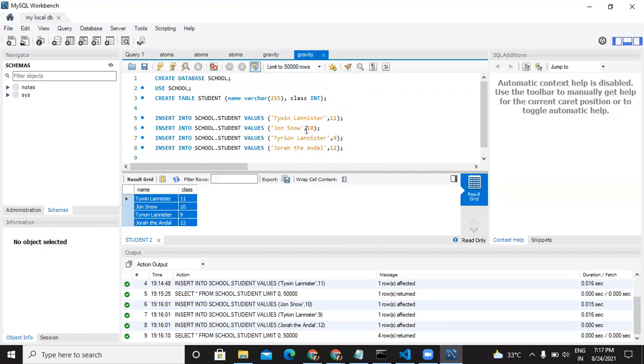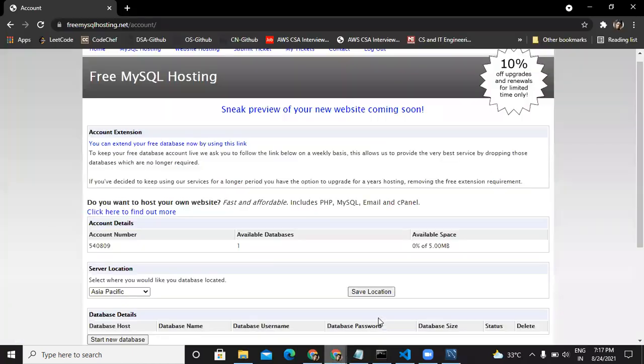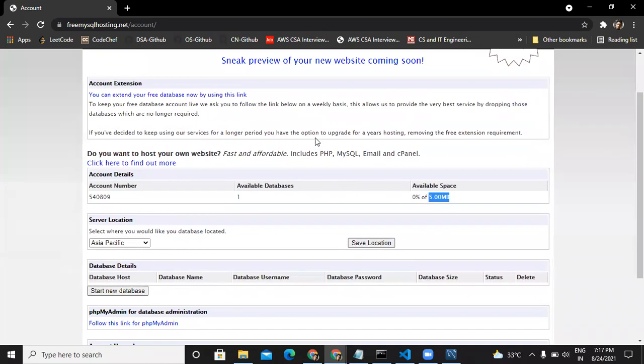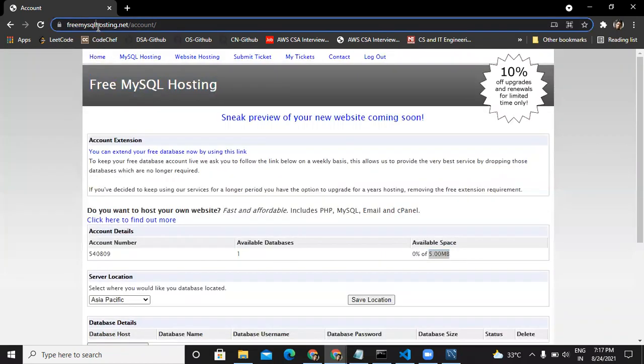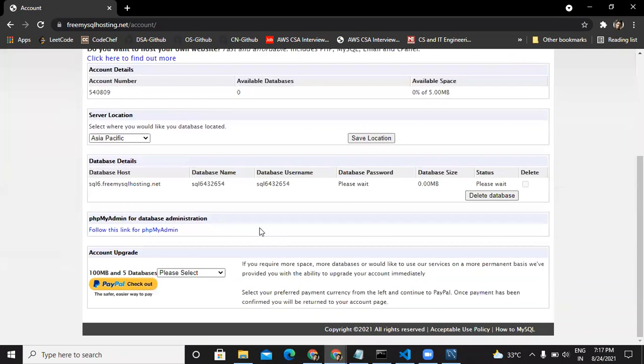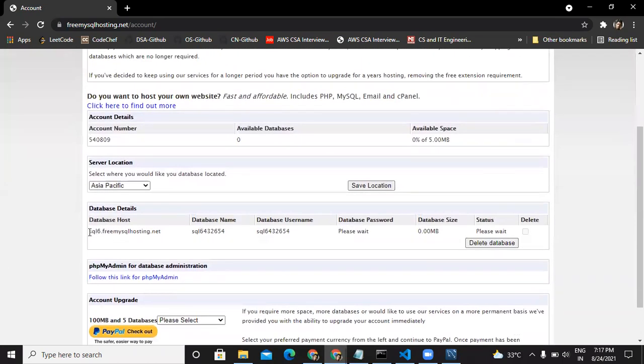For that, we have this free MySQL hosting. It provides us 5 MB of data for free for testing purposes. I've already created an account on this website, and this is my console. You can see this button, start new database. I'll click on that, and it will start a database for me. You can see that a new database has appeared here.